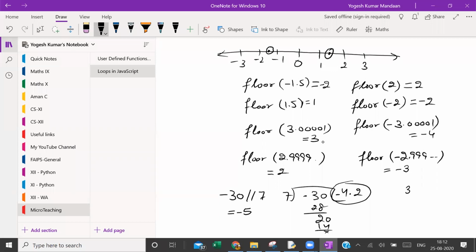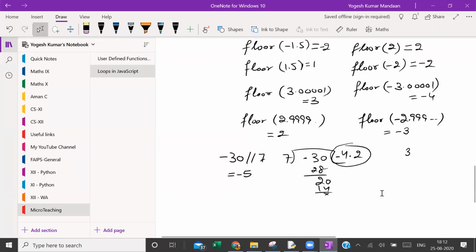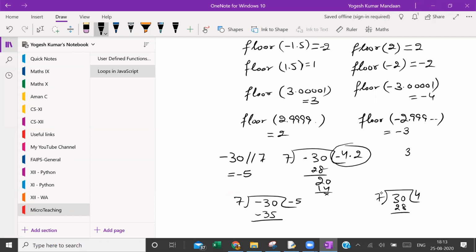Yes. Now, when you know that the floor is minus 5, for minus 30 and 7, you do the floor division, you'll get minus 5 here. 7 minus 5s are minus 35. This is how we do division. For example, if I have to do 30 divided by 7, 7 fours are 28. When we write 4 here, we multiply this 4 with 7.